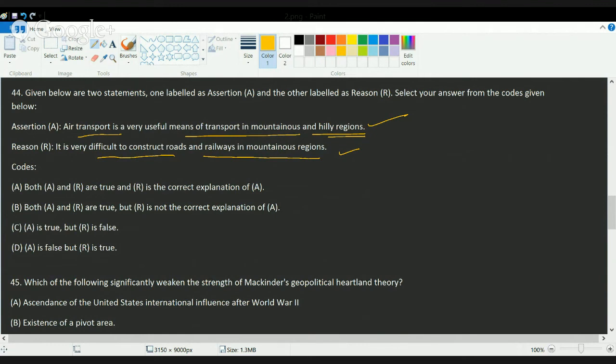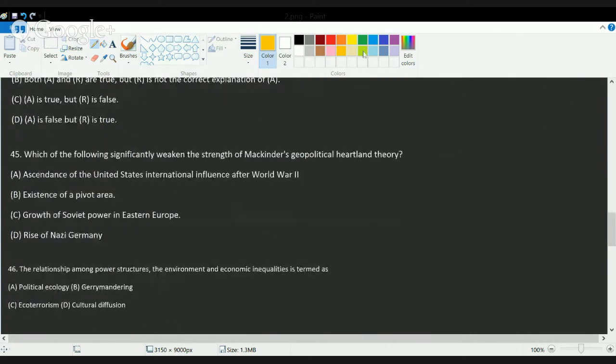Okay. So for these kinds of questions, it's very important that you understand the question in depth before solving it. The next question is based on geopolitics. So you can refer to the Mackinder's theory that we have covered in a separate session for understanding this question in detail. Now the question asks, which of the following significantly weakened the strength of Mackinder's geopolitical heartland theory?